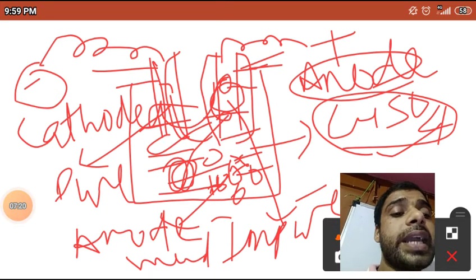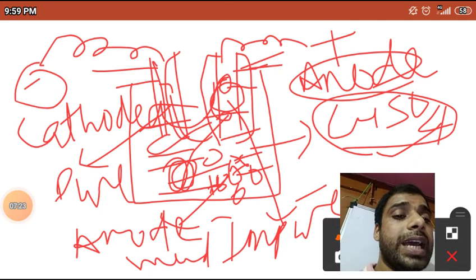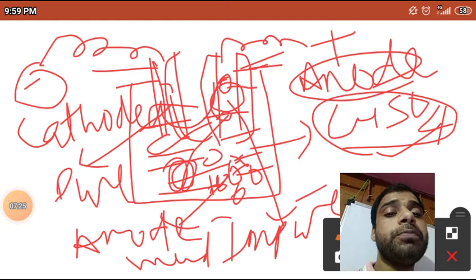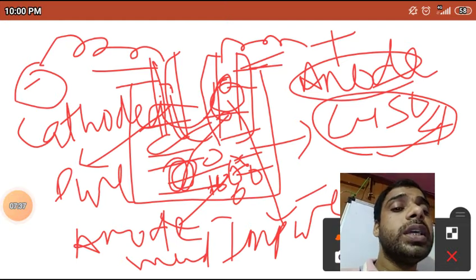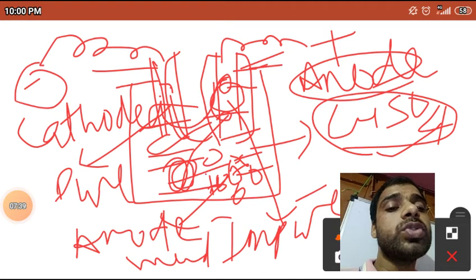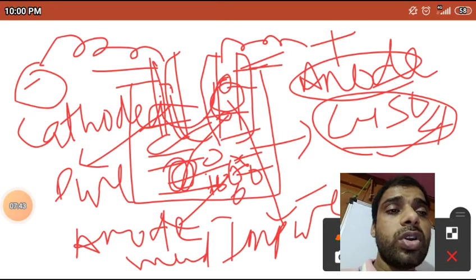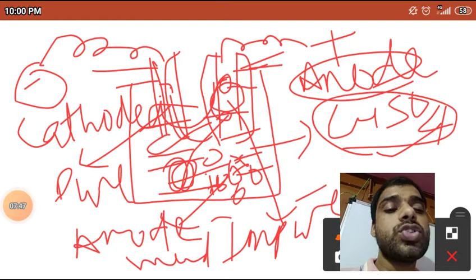I am summarizing one more time. Here I have taken the cathode, here I have taken the anode. The cathode is the thin strip, the anode is the thick strip, because the anode is impure. Impure metal acts as the anode and goes into the solution. One part is soluble, one is insoluble.